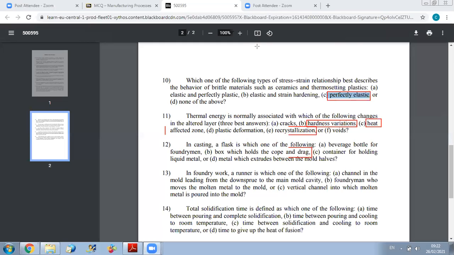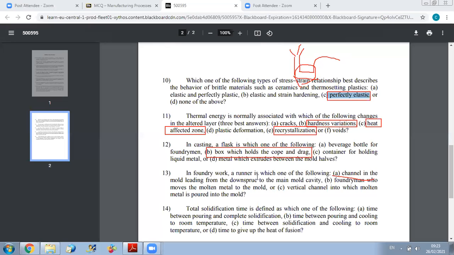Yes, exactly. It's part A, because the vertical channel is the down sprue. The runner is the channel that leads from the down sprue to the main mold cavity. If you look at the figure, you are pouring your material here. You have the down sprue, which is the vertical channel, and then you have the runner, which takes the molten metal from the down sprue towards the cavity. So this is the cavity, and this is the runner. So here the true answer is part A.